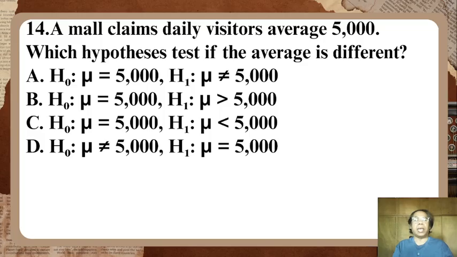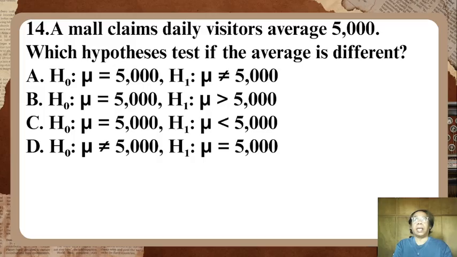Letter B, H0: mu is equal to 5,000, and H1: mu is greater than 5,000. Letter C, null hypothesis, mu is equal to 5,000. Alternative hypothesis, mu is less than 5,000.